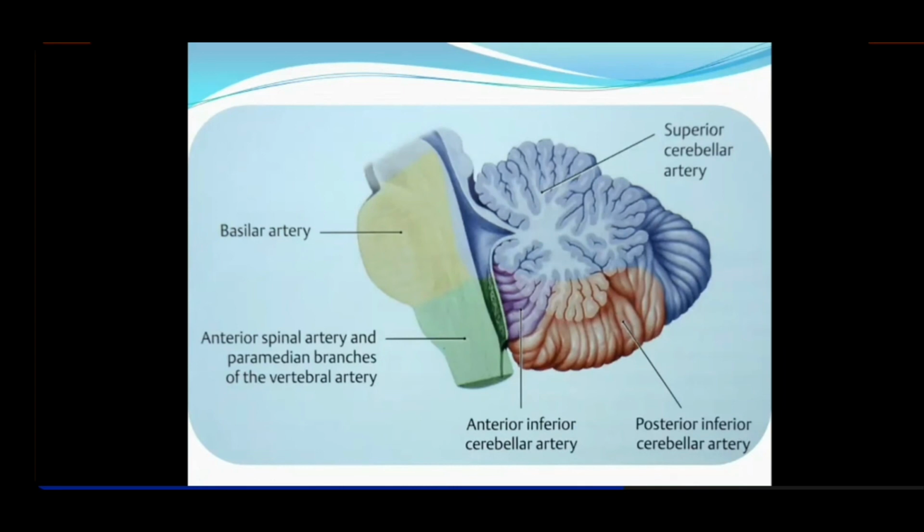Okay. And in case it's asked, the green color area, that is the anterior portion of the medulla, is supplied by the anterior spinal artery and paramedial branches of the vertebral artery. And the major blood supply of the pons is by the basilar artery, giving its pontine, paramedian, and circumflex branches. Got it? So that was the blood supply of